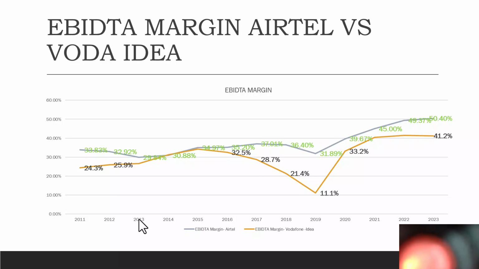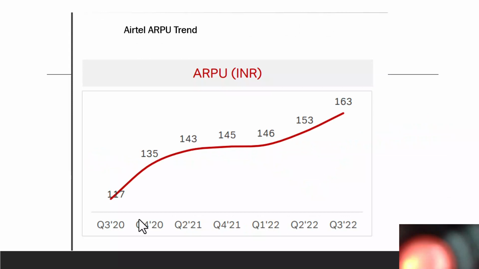And Birlas was very keenly involved in Telecom at that time. They thought this company is going to do very well, but the fortunes changed. So this is the journey of ARPU of Airtel. It's been growing because they have been increasing their tariff plans. So it was 170, now it's 163, because they have increased, almost a 25% jump compared to what they were doing in Q3 20 to Q3 22.